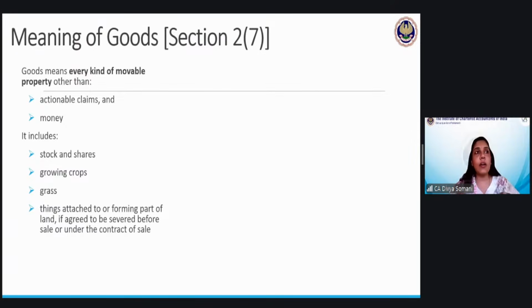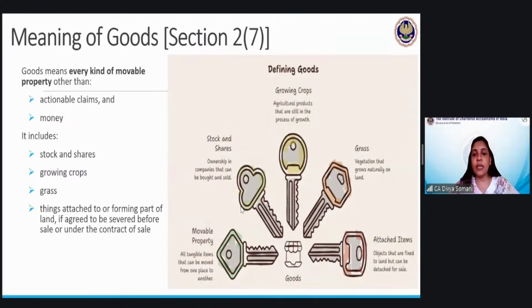And again, if we talk about any crops, grass, or trees, when they are cut and fallen down, at that point of time they become movable things, and then the Sale of Goods Act will be applicable if they are sold finally. So any growing crop, grass, or anything which is attached to or forming part of the land, if it is severed before the sale, then only it will be considered a contract of sale. Fine. Next. So these are the final things which we must understand.